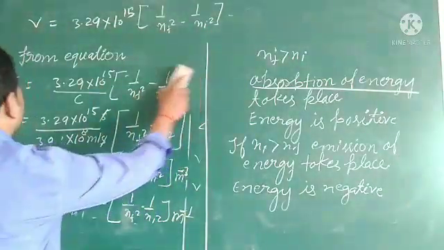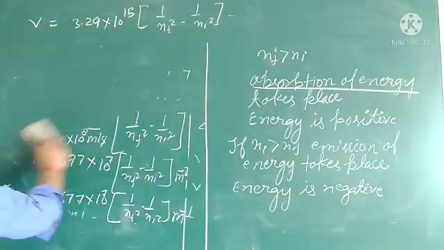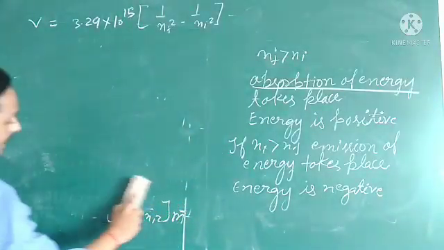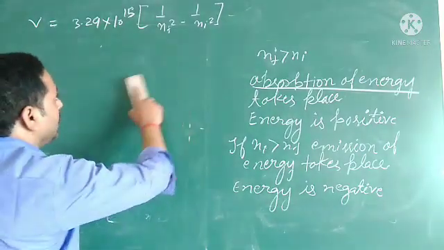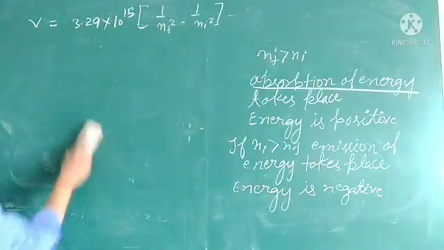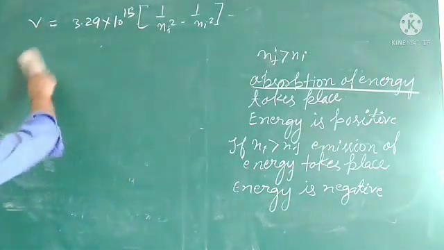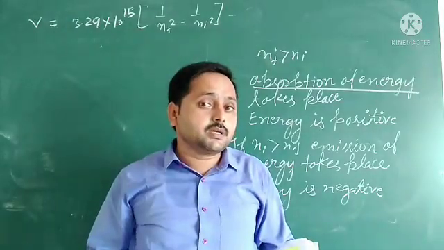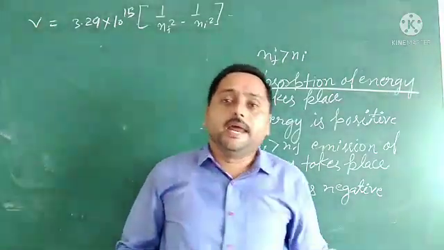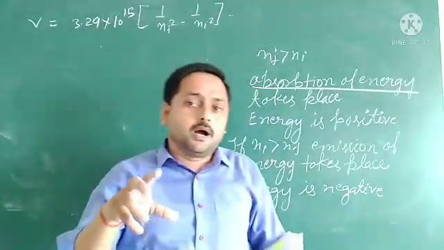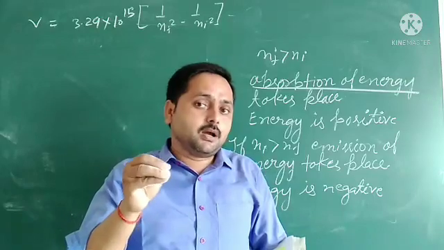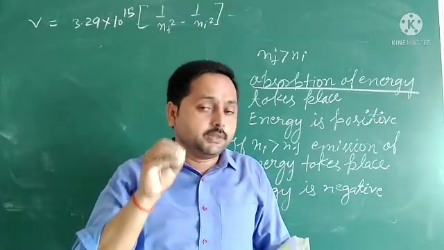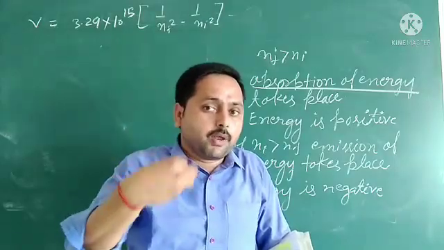Another point we get from here. What is the point? Let us see. The intensity or brightness of spectral lines depends upon the number of photons of the same wavelength being emitted or absorbed.